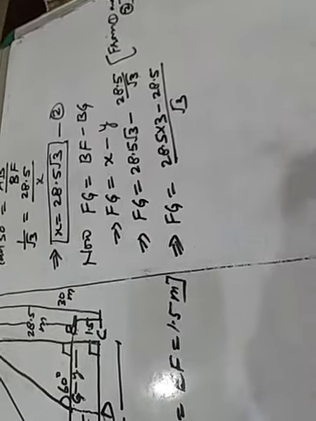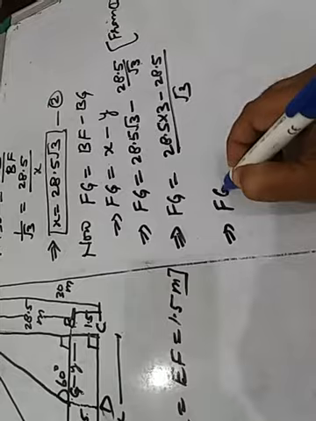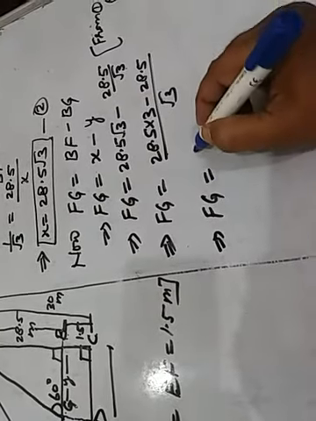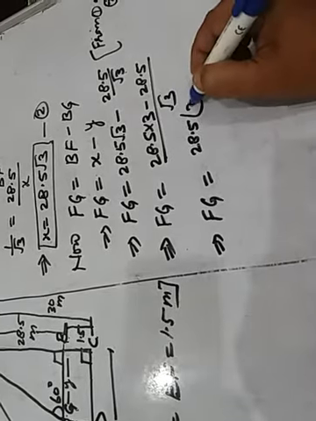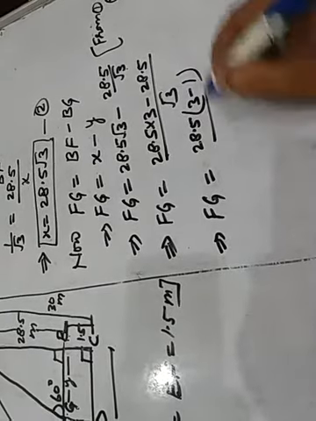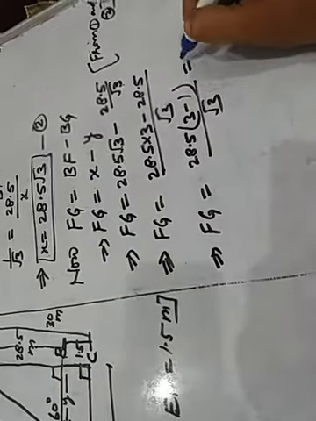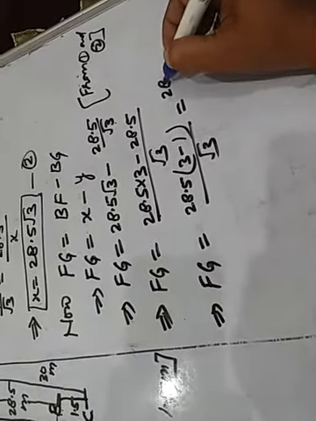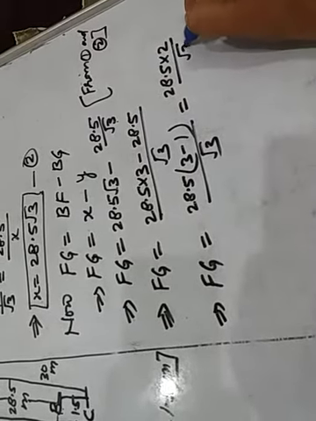Is there any doubt? No doubt. This implies that FG equals 28.5 taken out as common, 3 remains, here 1 remains, upon root 3. This is equal to 28.5 multiplied by 2 upon root 3.